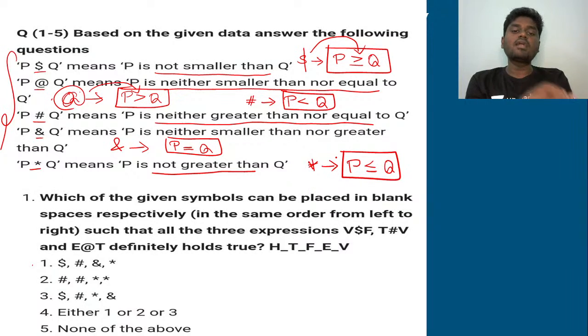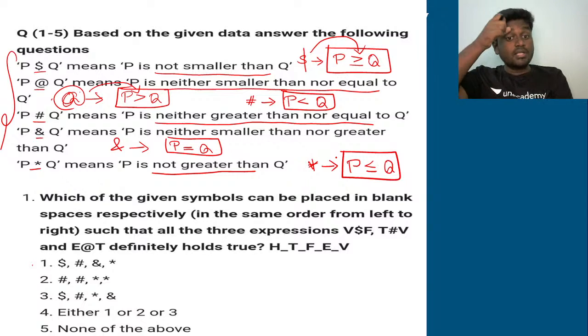That is, if they say not greater than, then it has to be lesser than or equal to. Okay, we need to understand in that way, right? So now eventually we have got the exact meanings for all the given 5 symbols, I guess so. Yeah. So if you're really clear with this, then we can straightaway take up the first question.